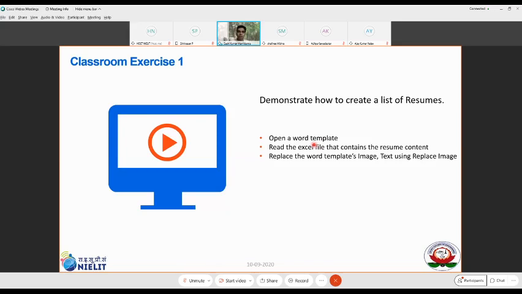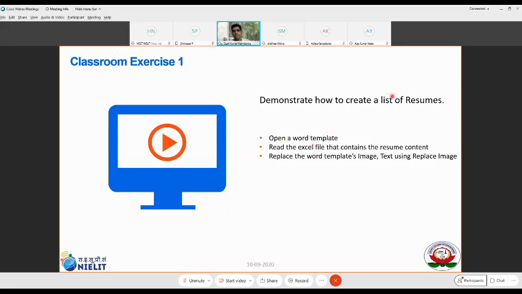We essentially need to identify the markers in the Word file, and that will become a template file for us. This template file helps us replace content with the content that corresponds to the students.